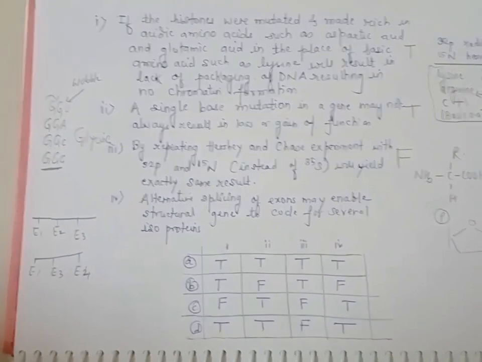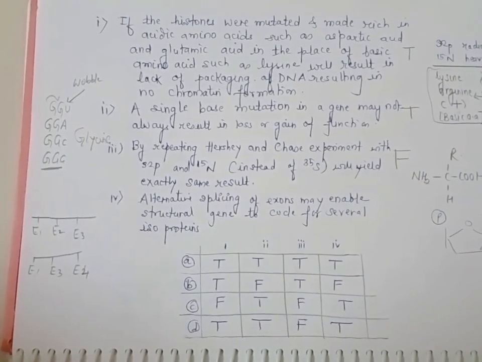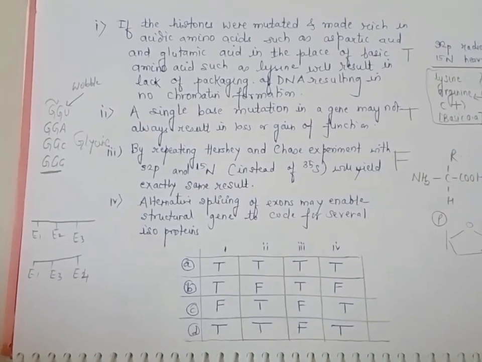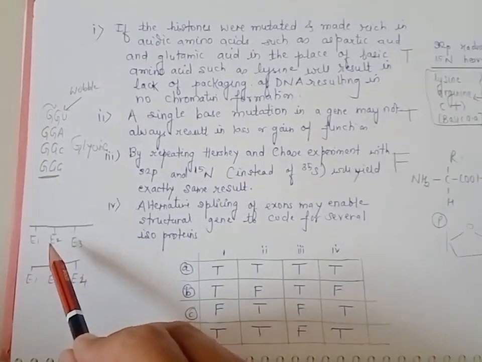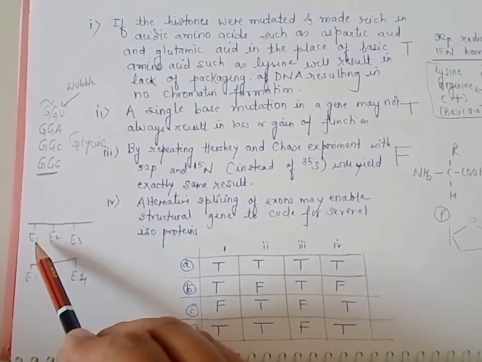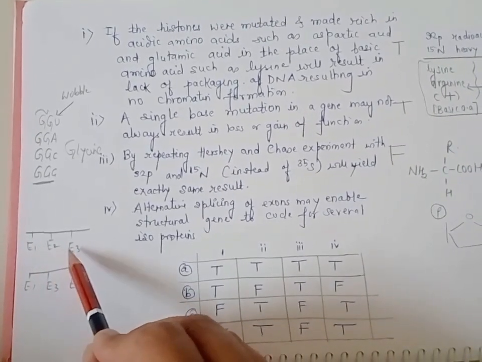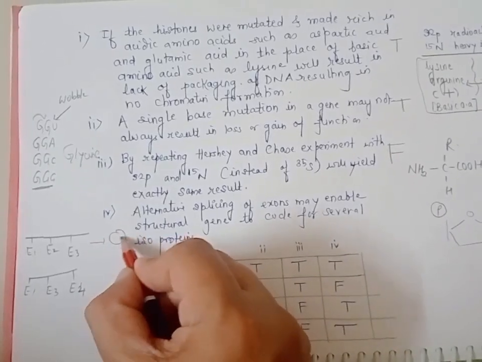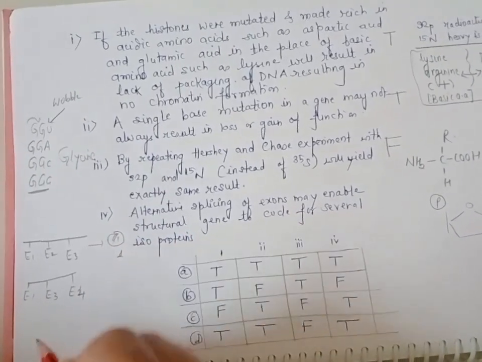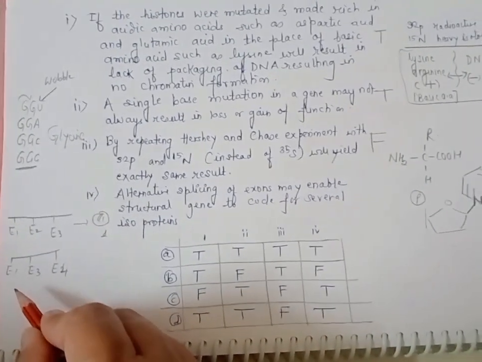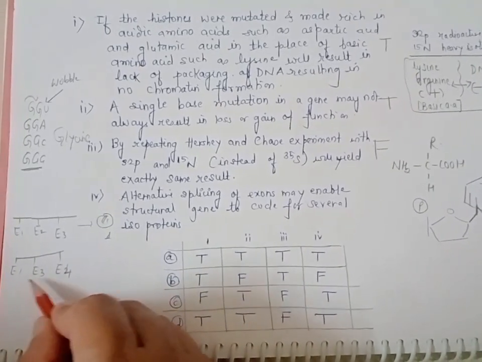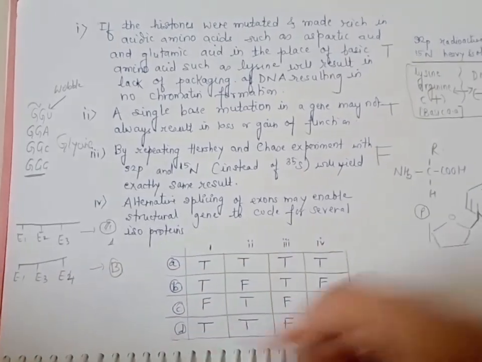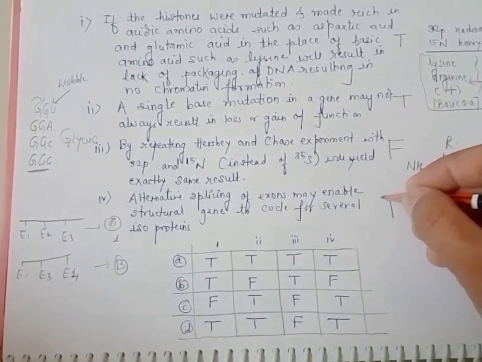Alternative splicing of exons may enable a structural gene to code for several isoproteins. Now for example, alternative splicing results in different combinations of exons. So E1, E2, E3 will give rise to one set of protein, so I can call it protein 1. If there is a second combination of exons, E1, E3, E4, this will result in a second protein. So this is also a true statement.